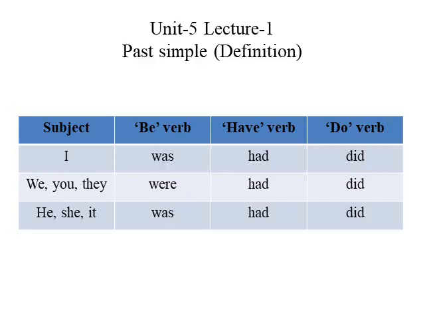We were, you were, they were. Past simple: we were, you were, they were. We had, you had, they had. We did, you did, they did. He, she, it was. He, she, it had. He had, she had, it had. He did, she did, it did. So these are the verbs which we need to use in the past simple according to the subject.